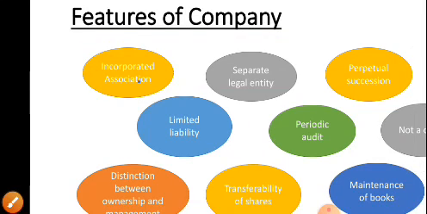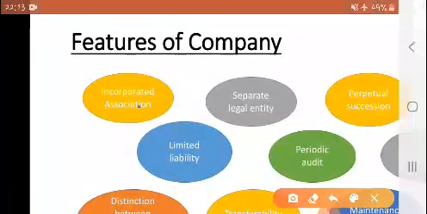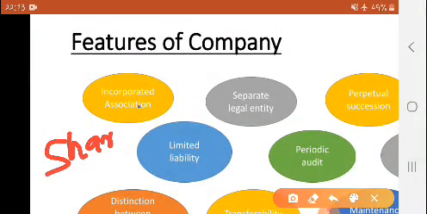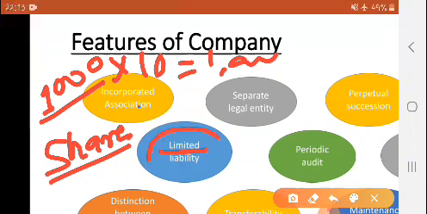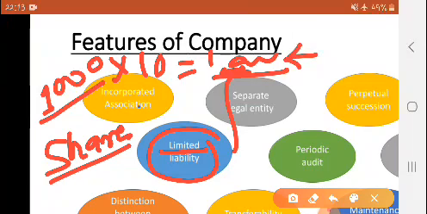But in the company form of organization, whatever shareholders are there, that shareholder's liability is limited up to the number of shares they have. If one shareholder has 1000 shares, whatever the price of those 1000 shares is, his liability is only that amount, and if he has already paid that amount, then he is no more liable for any of the debts of the company. Understood?